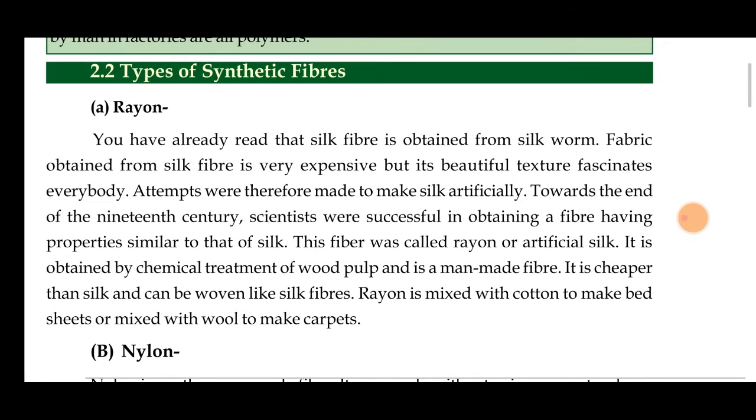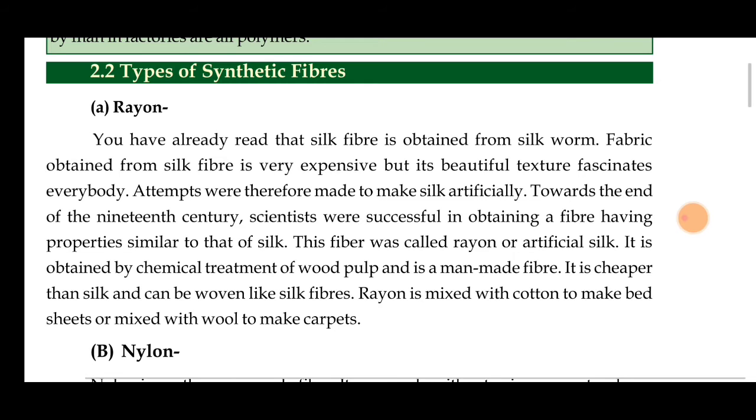And the next one we see is types of synthetic fibers. There are different types of synthetic fibers that we saw above. The first one is rayon. So what is rayon? You have already read this. Silk fiber is obtained from silkworm. You know that silk, the worm used to come and turn into a butterfly.